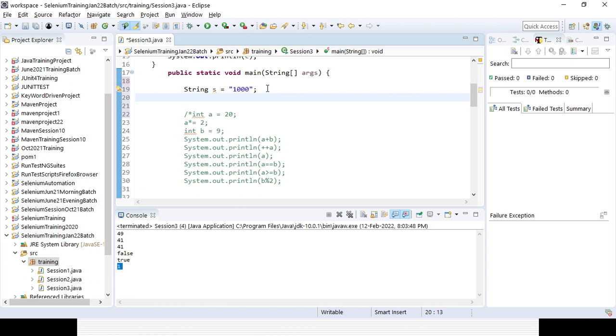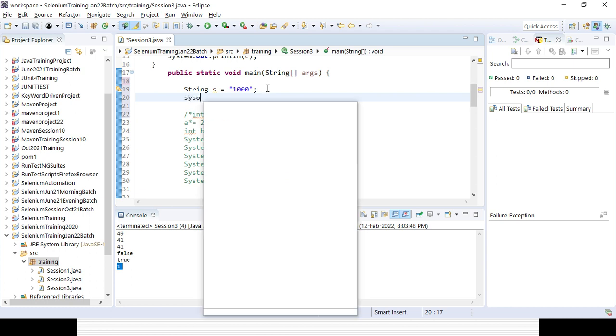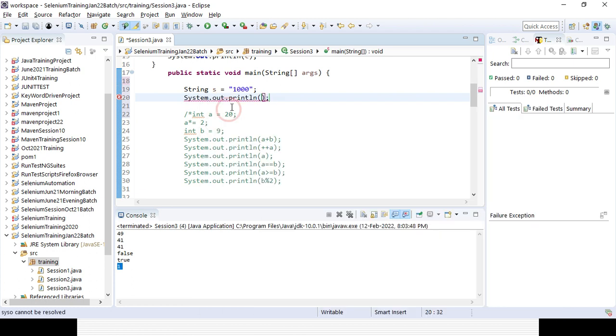Now, suppose you want to add s plus 100. What value will it give? Can anyone tell me? I want to get the answer from anyone of you. It will give 1000 only, after that. Yes, it will be concatenated, right? 1000 and then 100 is added like that.